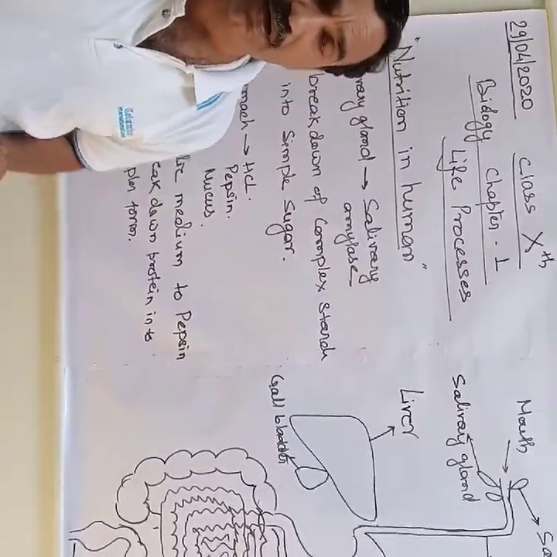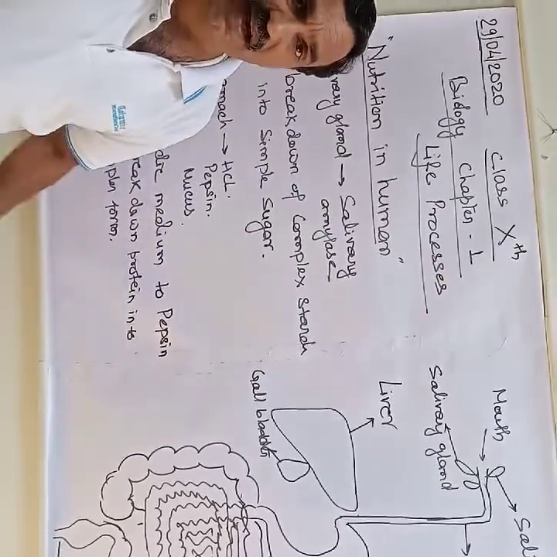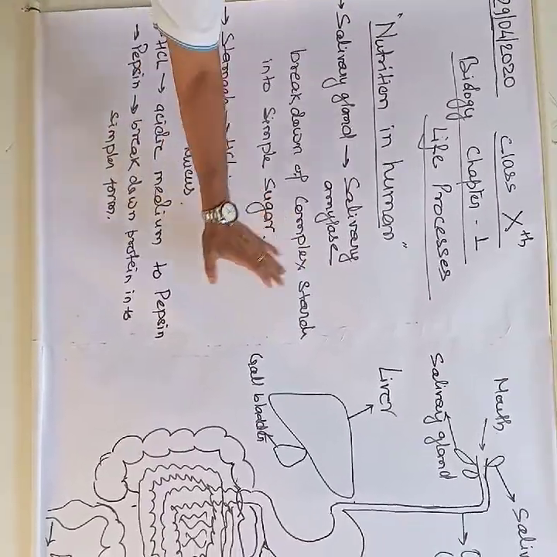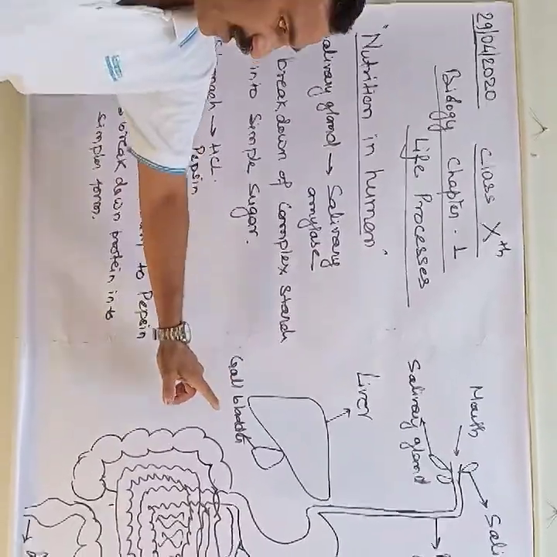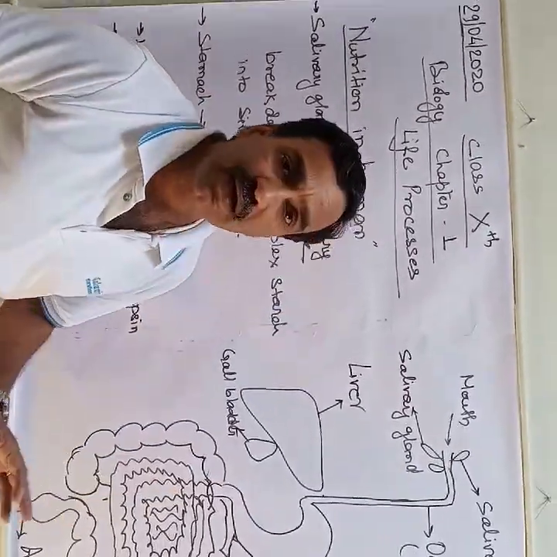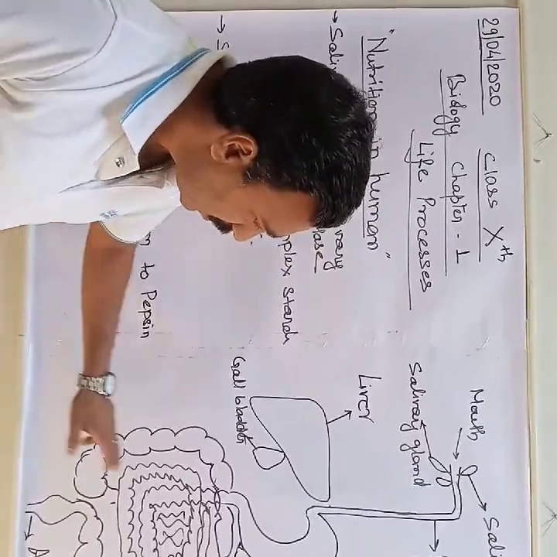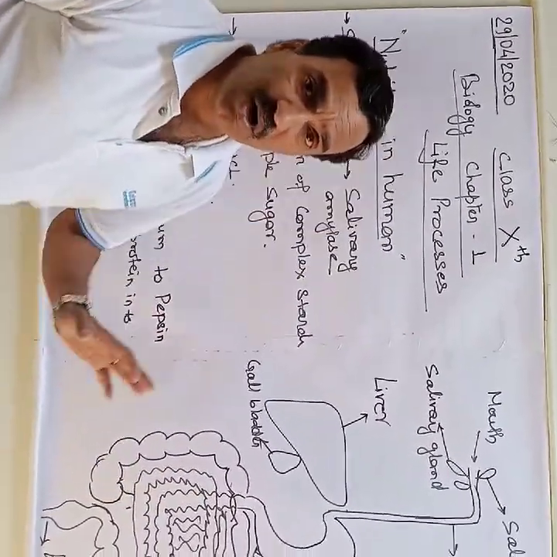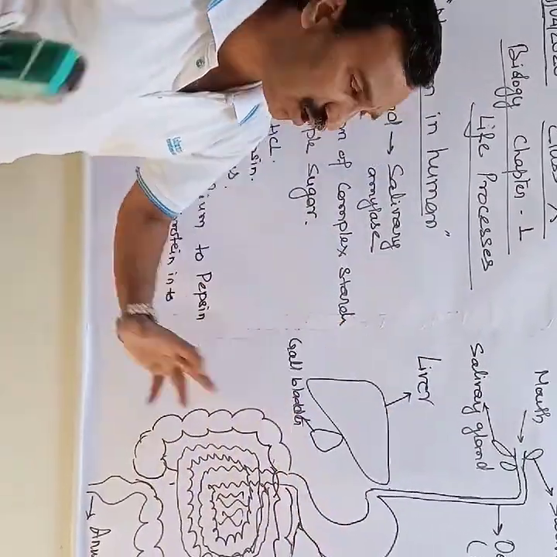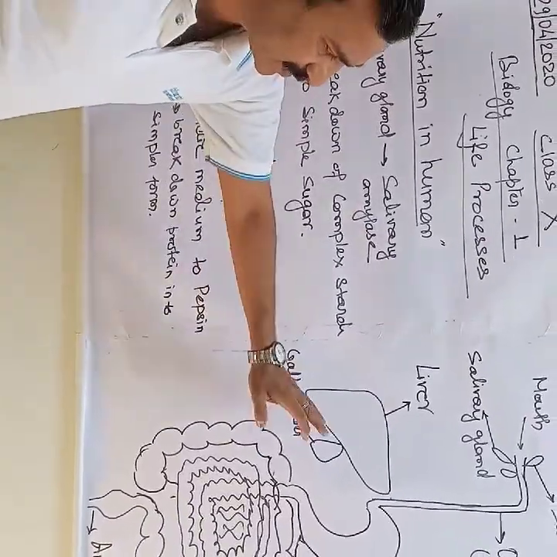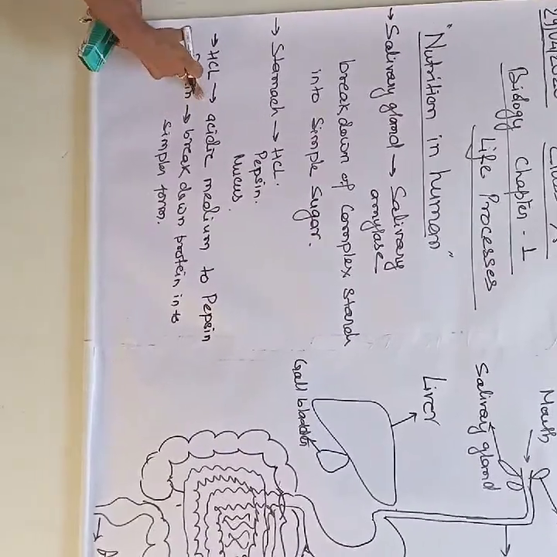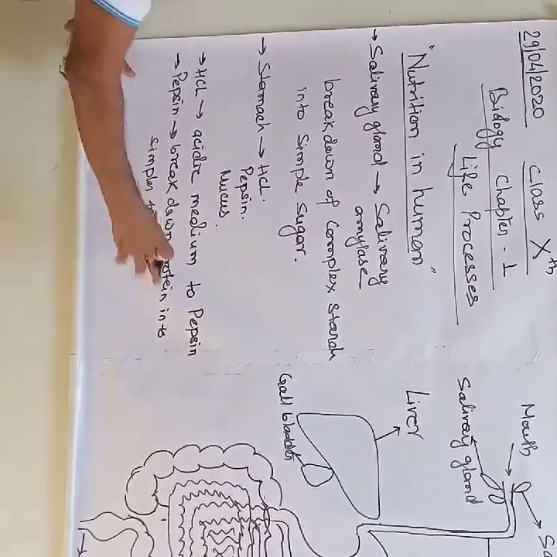One thing is very important to understand, that the process of digestion is not completed in the stomach. However, partial digestion of food takes place in the stomach and the food is completely digested in the small intestine only. Let me repeat it. Food is completely digested in the small intestine only, whereas partial breakdown of bigger, complex molecules takes place in the stomach. Now, in the stomach, you have seen hydrochloric acid's function as well as pepsin's function here.